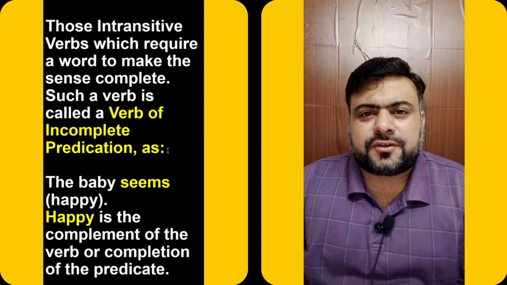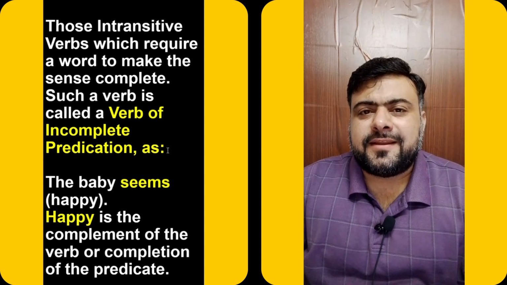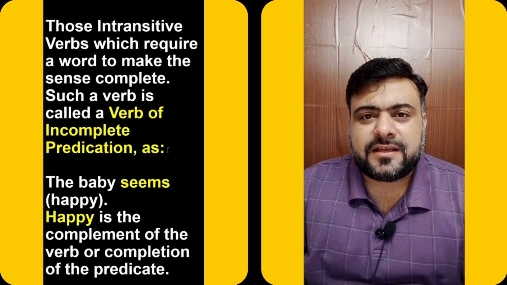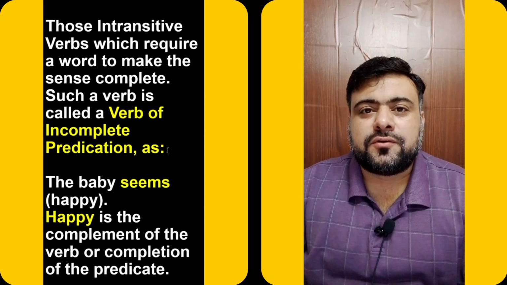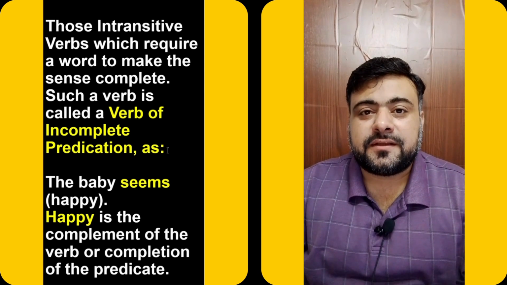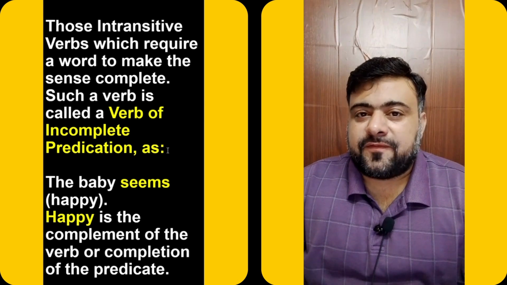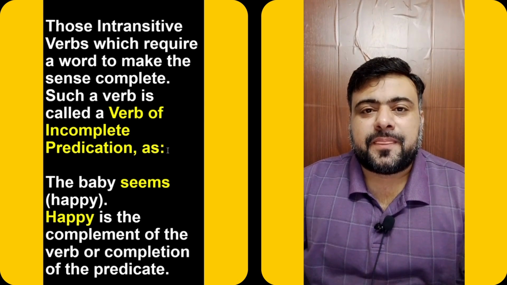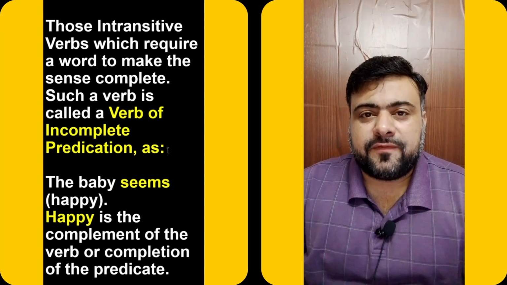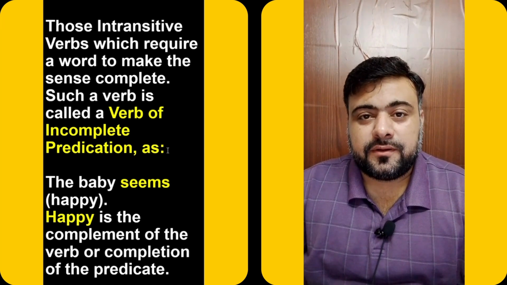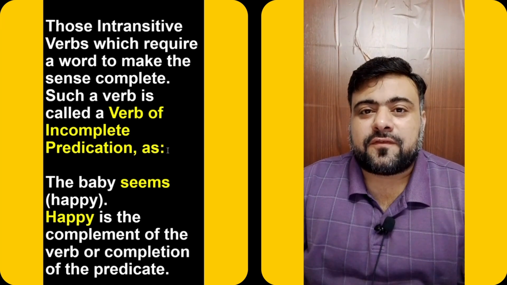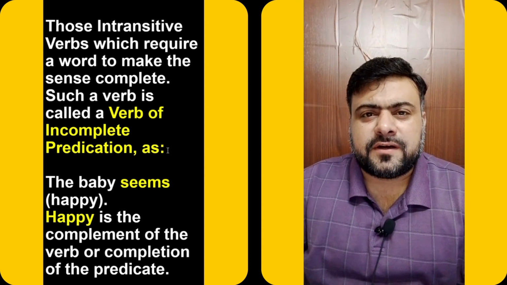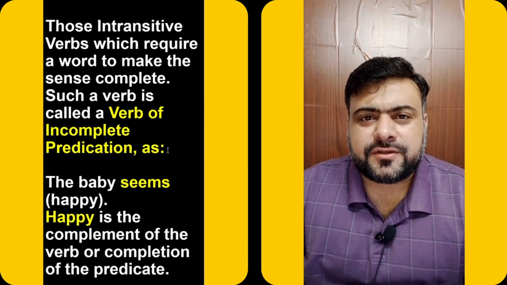There are those intransitive verbs which leave the sentence without complete sense unless a word is added to the sentence, not an object, some other word. If it is an intransitive verb, it doesn't need any object. But if you don't add any other word, the sense of the sentence will be incomplete. And these verbs are called verbs of incomplete predication.